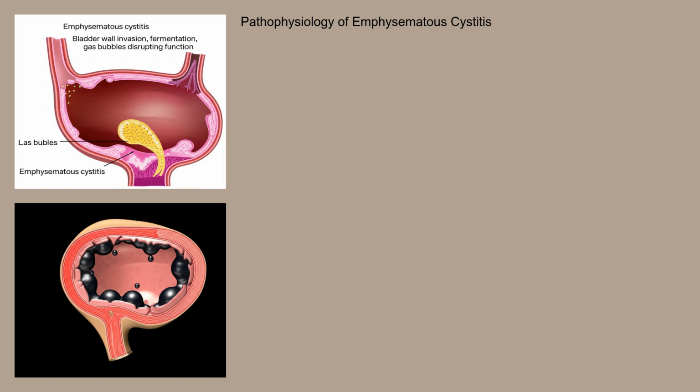In emphysematous cystitis, the gas-producing bacteria or fungi invade the bladder wall. The fermentation process then kicks in, leading to the formation of gas bubbles within the bladder wall and lumen. These gas bubbles can dissect through the bladder wall layers, causing inflammation and potential tissue damage. The presence of gas can also impair bladder function and, in severe cases, lead to complications like bladder rupture or systemic infection. The inflammatory response triggered by the infection and gas production further contributes to the symptoms.